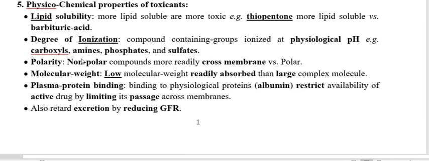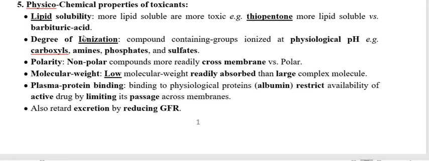Now we have to move on to the degree of ionization. If a toxicant possesses more ionizing property, it means it is going to ionize very quickly at physiological pH, either in the GI tract or in the body, like in plasma or anywhere that the toxicant is going to distribute.